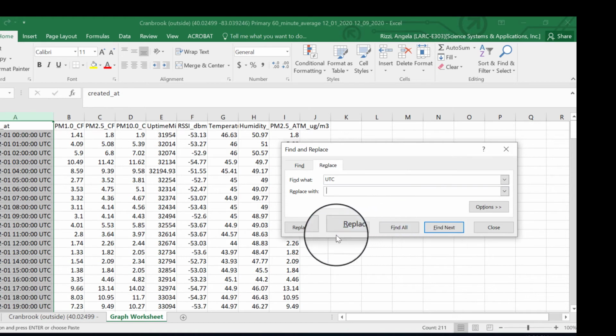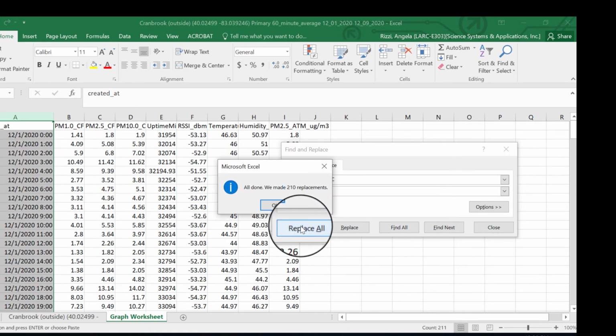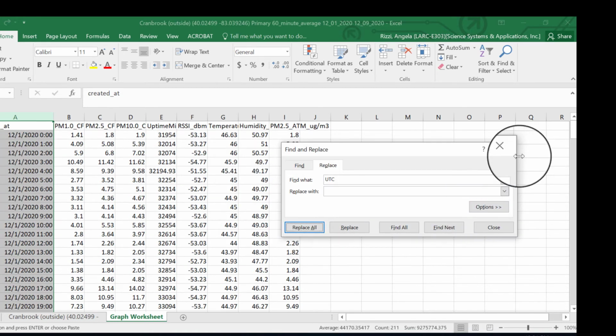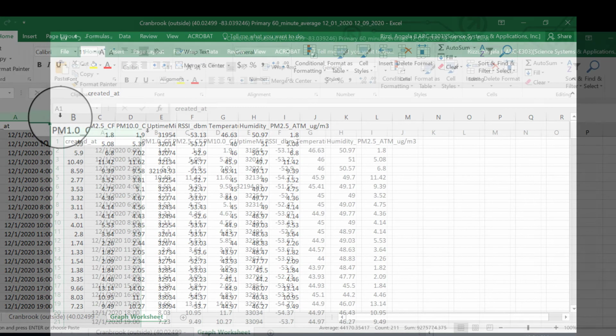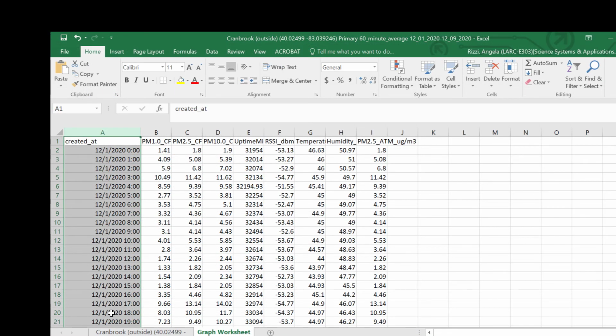So I just enter a space in there and I'm going to say replace all. Okay, so it did 210 replacements and now I have a date and time field.